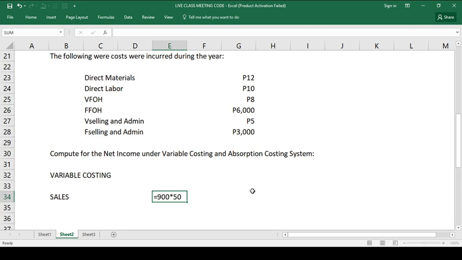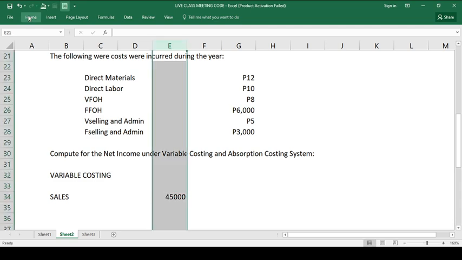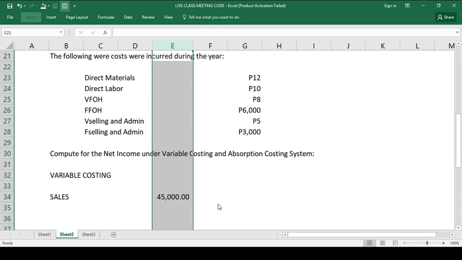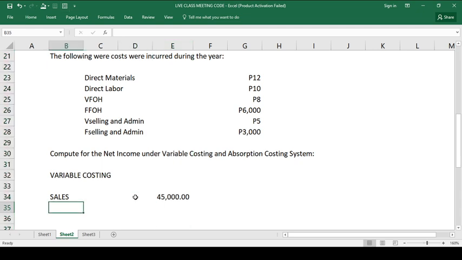Ibig sabihin, the total sales that we have, gawin natin tong accounting figures, is 45,000. And then, we need to deduct the variable cost. Take note, we have two different variable costs here: the variable cost on the production and the variable cost related to selling and administrative.